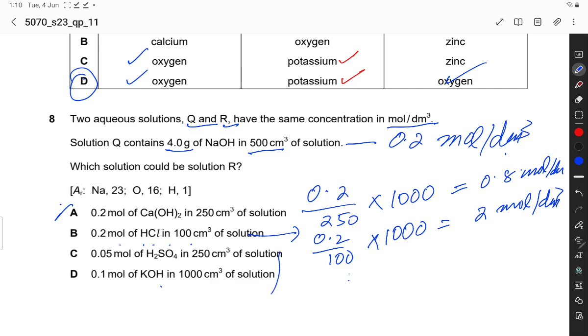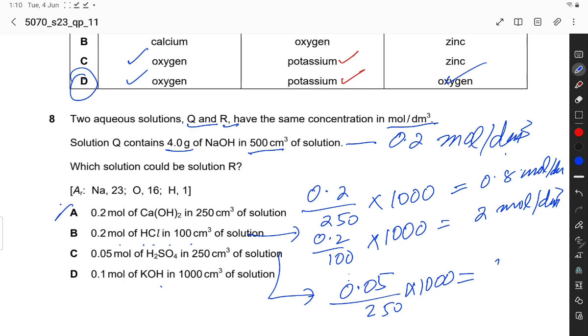And now calculate this: 0.05 divided by 250 into 1000, which is equal to 0.2 mole per dm cube.